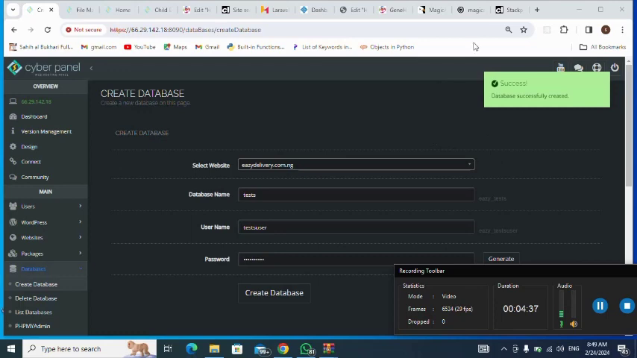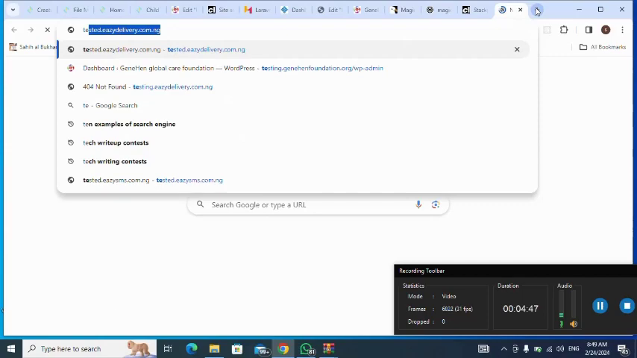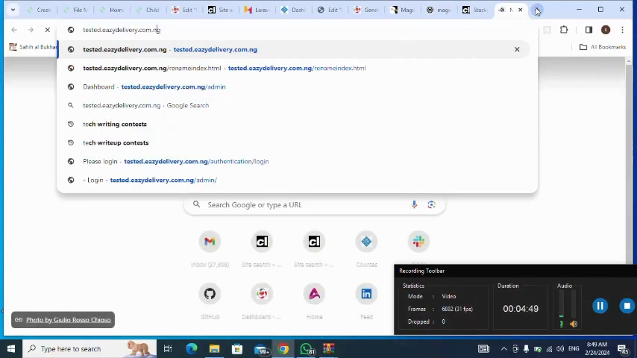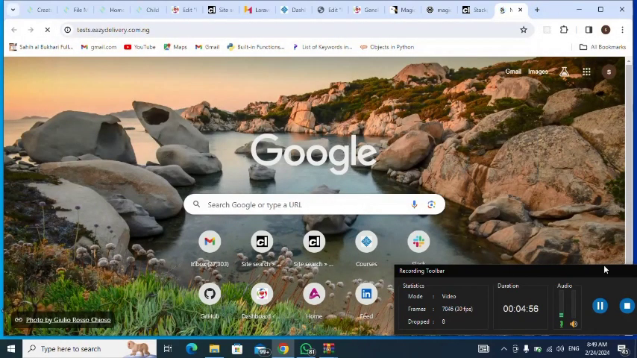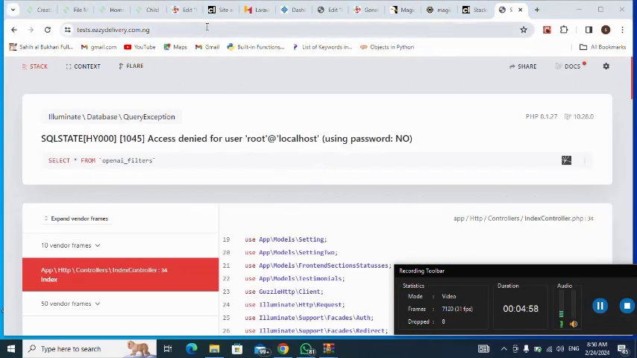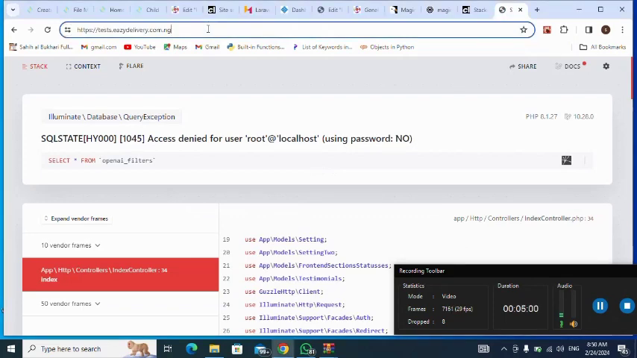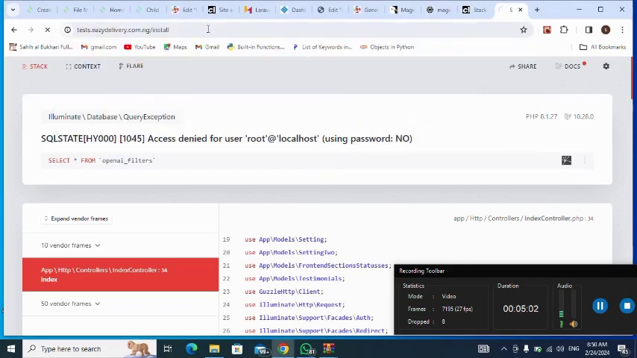Then next, I have created my database. I have uploaded my file. So let me go to the site. Test. Then I click on enter. Let me add /install, then enter.